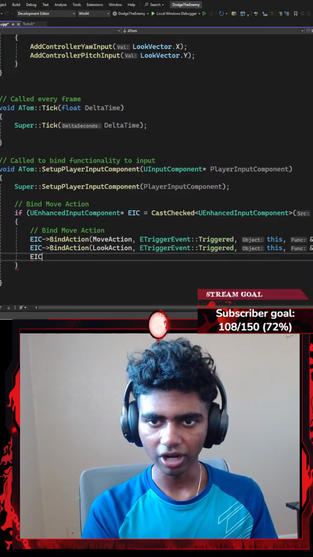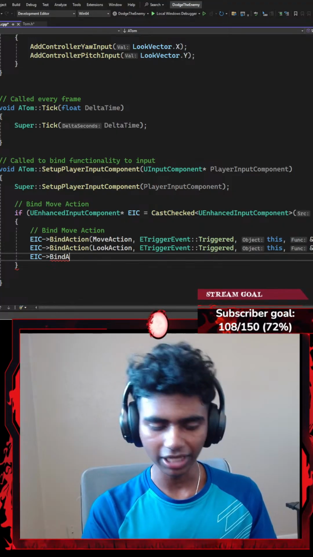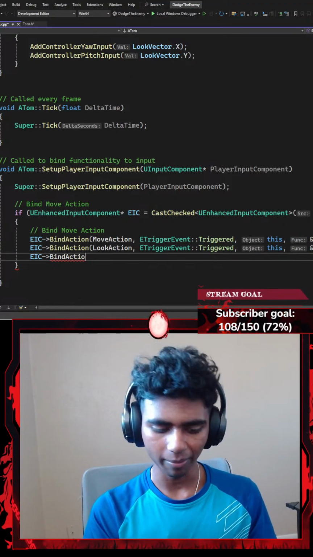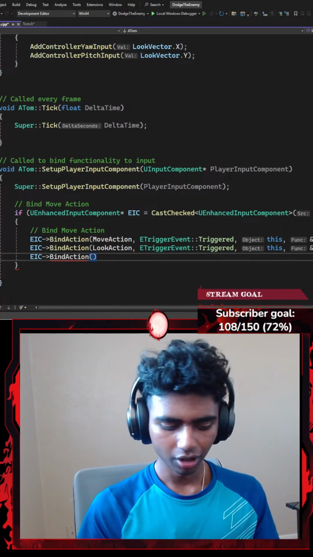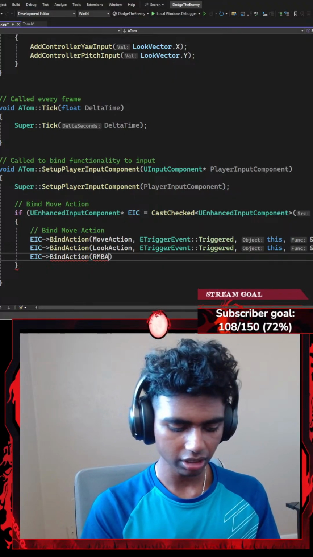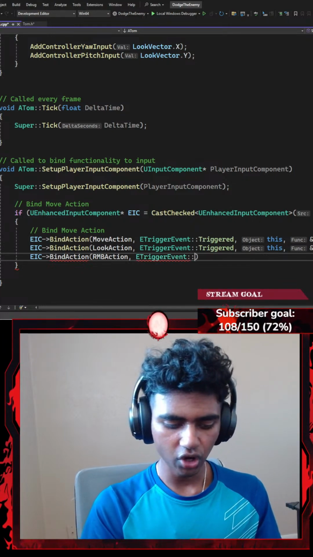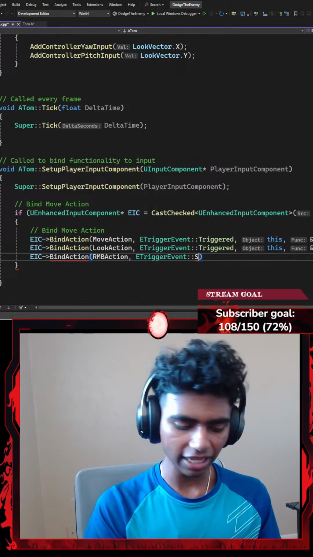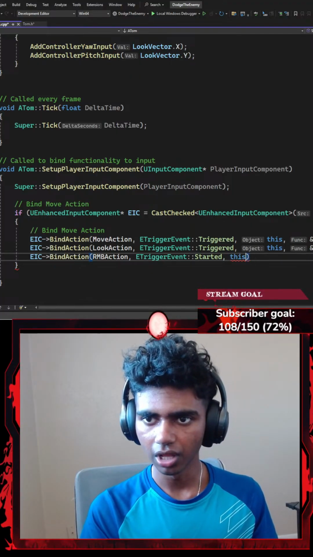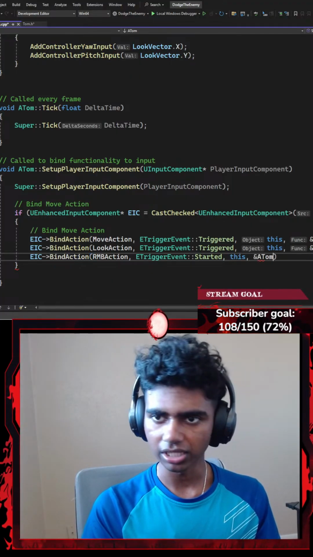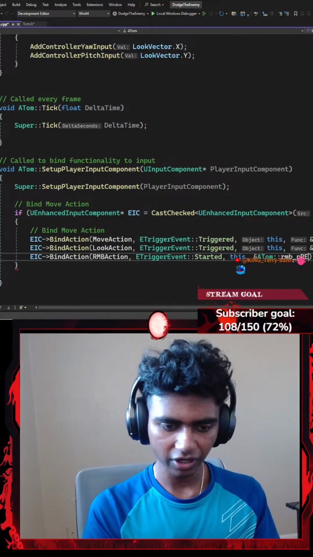Okay, and then next we're going to go with another enhanced input component that points towards a BindAction. This time I'm going to go for my RMB action. And that is the reason why I'm not really adding comments right now, because I'm in a really big rush. Let's go with RMB action. And then ETriggerEvent, which is going to be Started this time. So if my right mouse button has been started on this object, I'm going to do what the memory address from my class, the RMB_Pressed function, tells me to do.